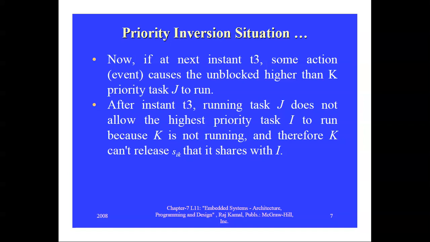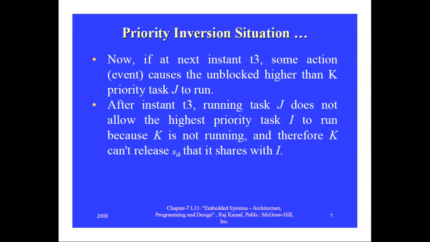So at T3, the running task J does not allow the higher priority task I to run because K is not running. Why? K is now in the critical section region. So I will not run, even though it has higher priority. Actually, the higher priority task should run first, isn't it? But J does not allow I to run. Why does it not allow I to run?